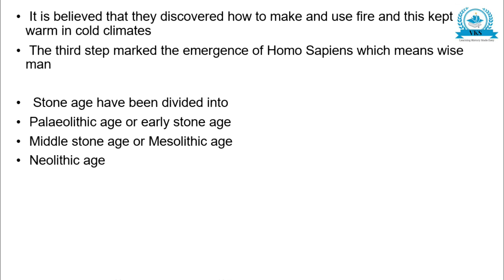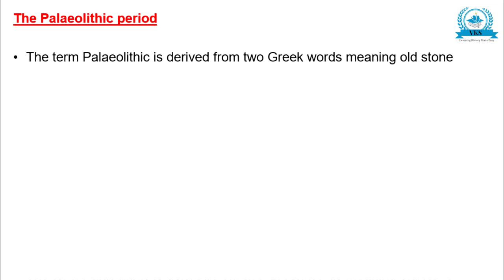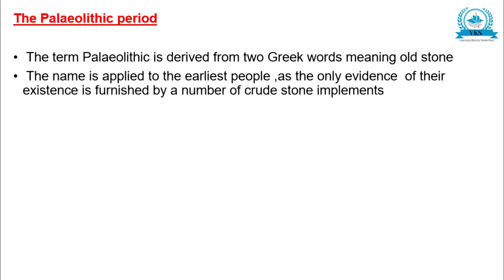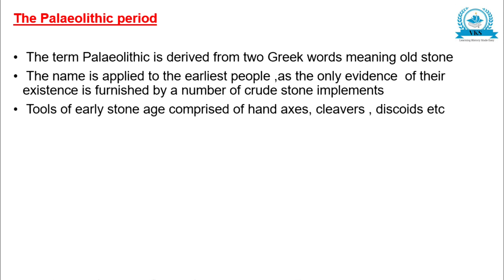Now let us just go through the points which we have studied till now. The Paleolithic period. The term Paleolithic is derived from 2 Greek words meaning old stone. The name is applied to the earliest people as the only evidence of their existence is furnished by a number of crude stone implements.